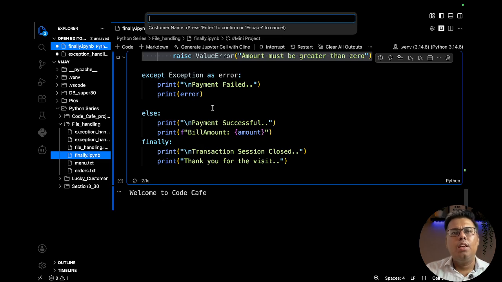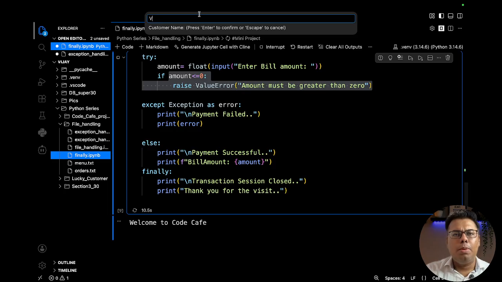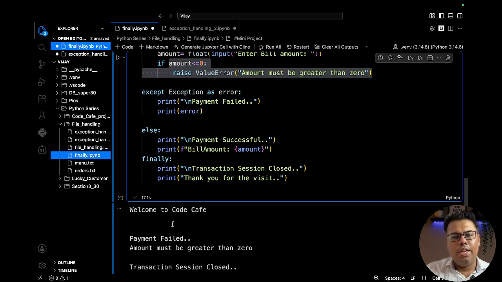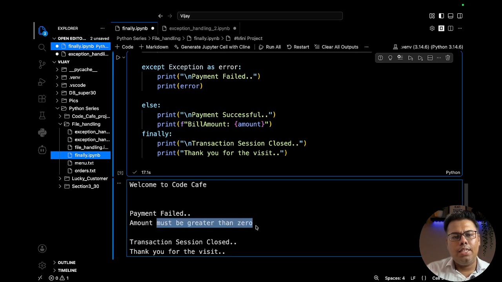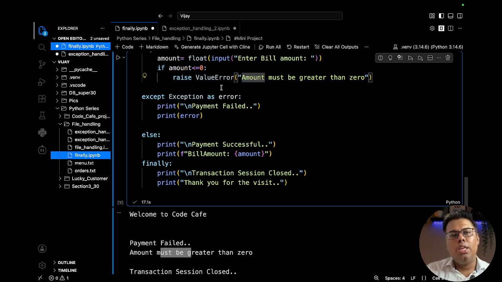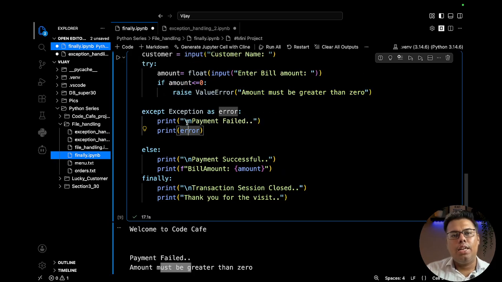One more thing I can do, I can also add the customer name over here, but that's fine. Let's say customer name Vijay. Bill amount, let's say I try to enter 0. Payment failed, amount must be greater than 0. Session closed. So here you can see payment failed, and whatever error message we wrote is printing here.